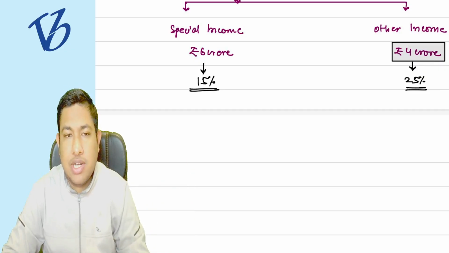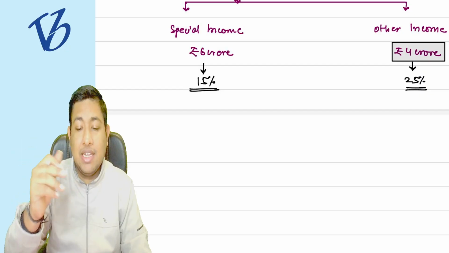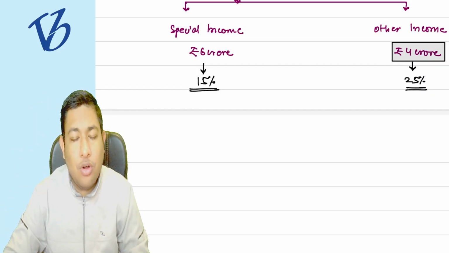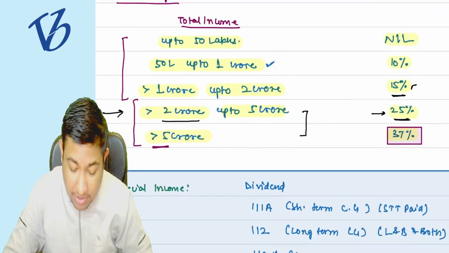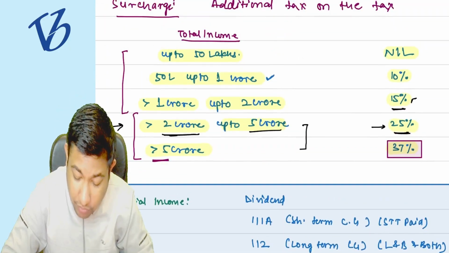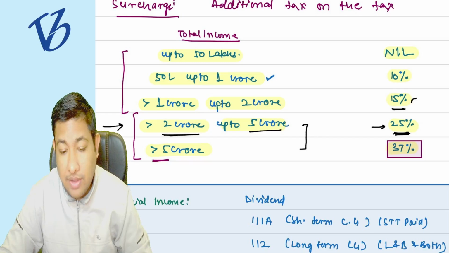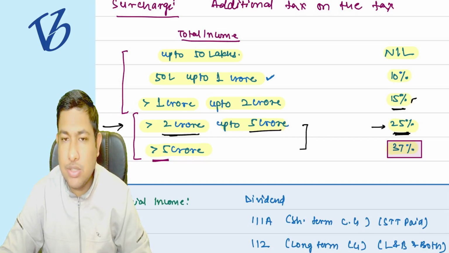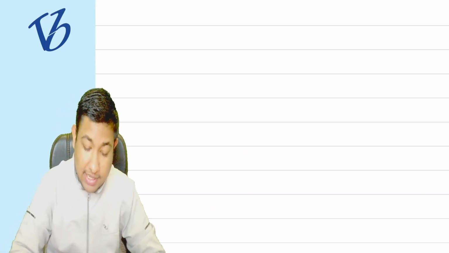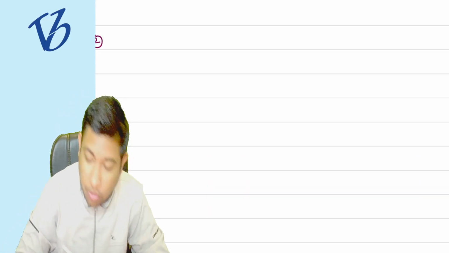Do you understand this? For the special income, it is going to be restricted to 15%. But for the other income, you have to see the slab and check which slab the other income falls into. If it falls into the 2 to 5 crore rupees slab, then the surcharge will be 25%. Understood or not? Yes. Let me take another example to make things clear.